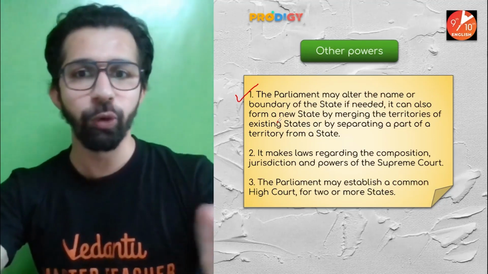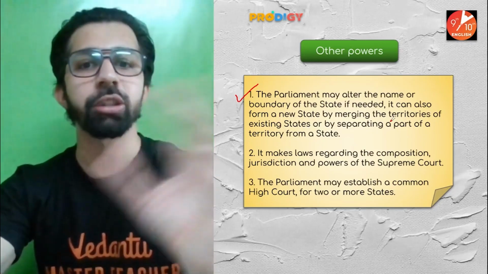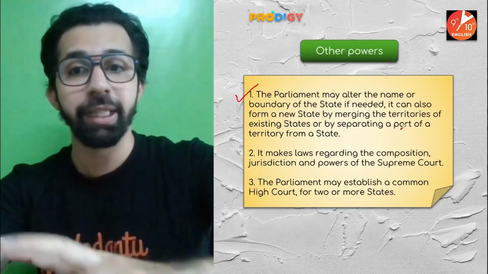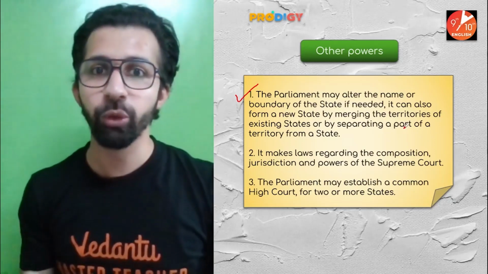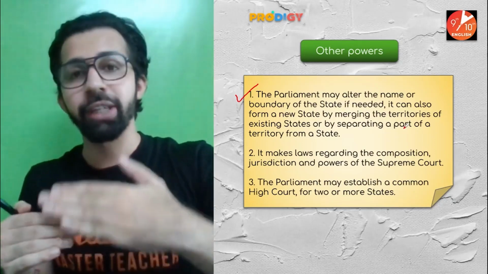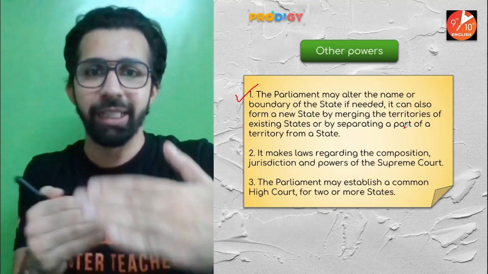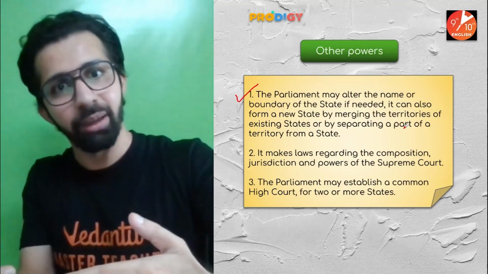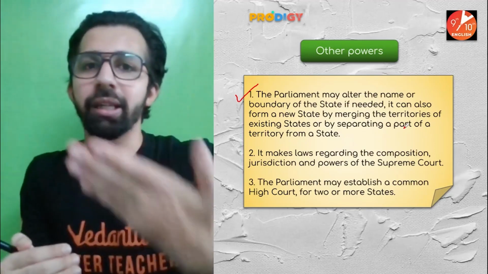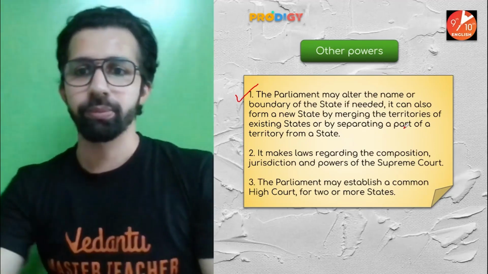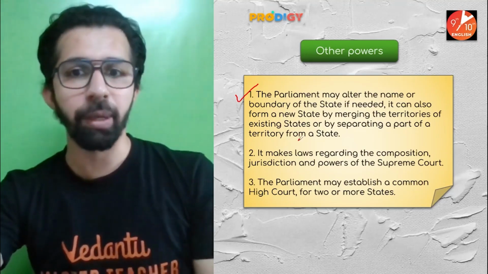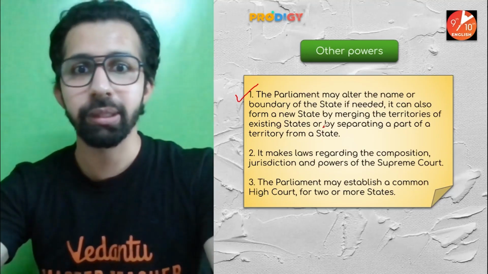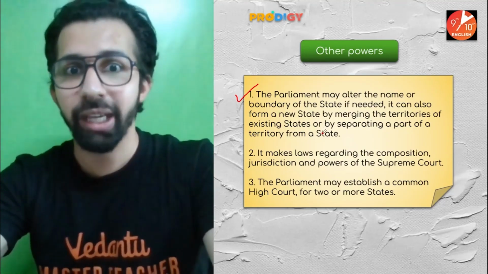So they can also form a new state by merging the territories of existing states or by separating a part of the territory from a state. So in 2014, when Andhra Pradesh was divided, one more state came into existence, which was Telangana. So Andhra Pradesh was divided and Telangana came into being. So they have the power of separating a part of a territory from a state. These are the powers which they have.